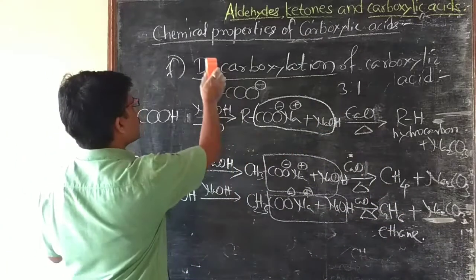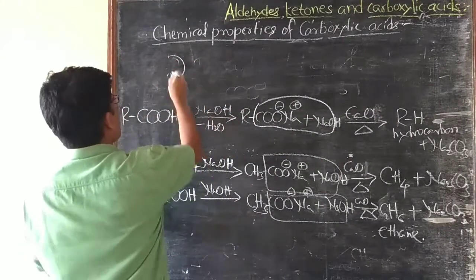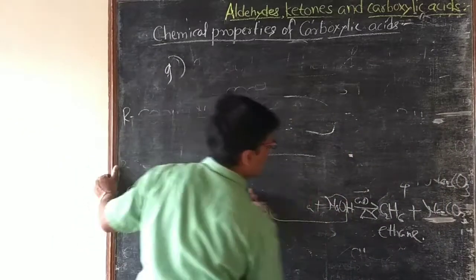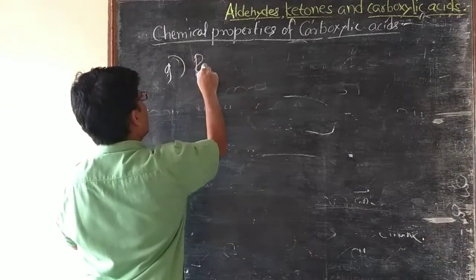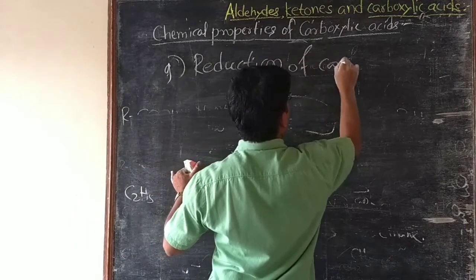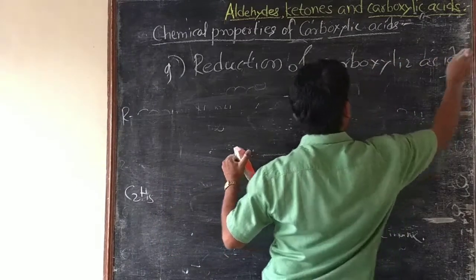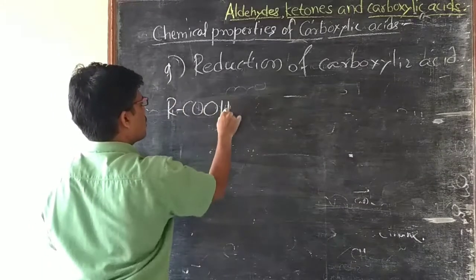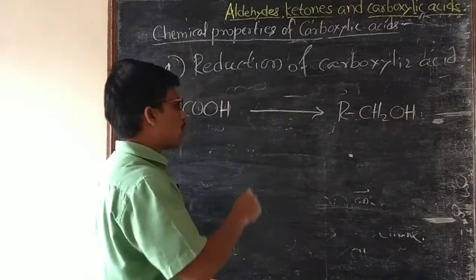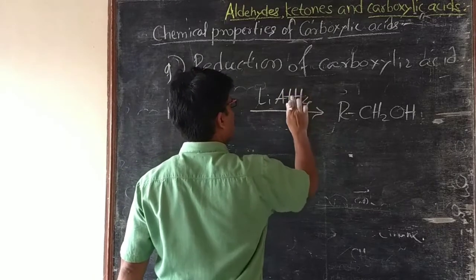Then the next reaction is reduction of carboxylic acid. Carboxylic acids are reduced to the corresponding alcohols by powerful reducing agents like lithium aluminum hydride.